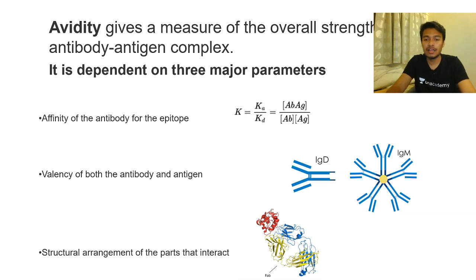Avidity depends upon many things: the affinity of the antigen and the epitope, the valency of the antibody, and the structural arrangement of the antibody. When we talk about the antigen-antibody interaction, it is very important to understand the structure of the antigen, because the antigen is a 3D structure, right? A particular epitope might be buried deep inside, like my finger here, and the antibody would try to detect it, but it cannot because it's buried inside. In that case, you treat these proteins with some denaturing agent such that the protein opens up and your epitope is released.